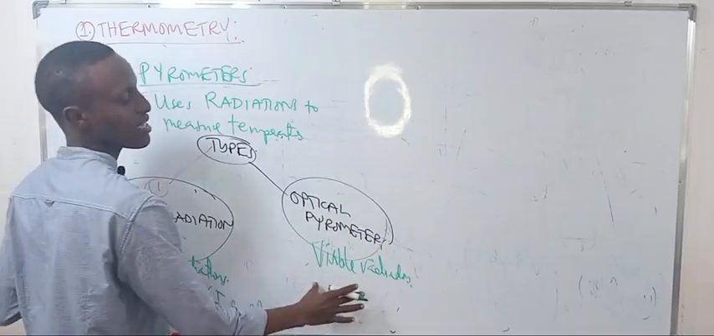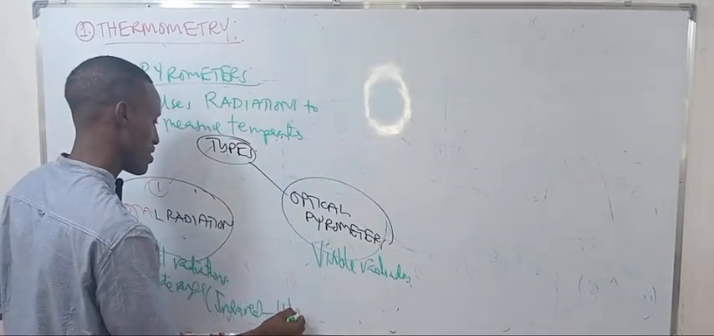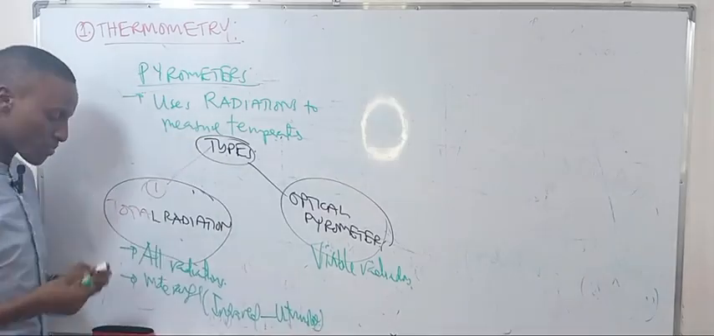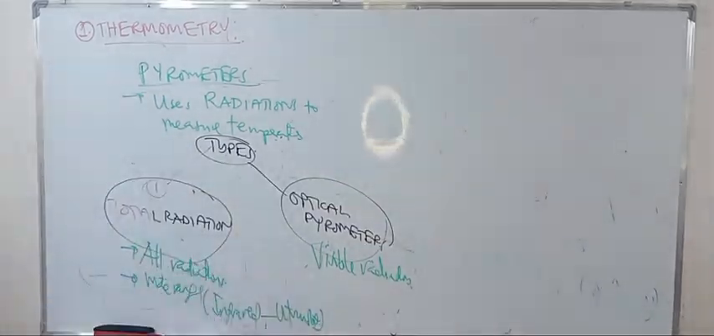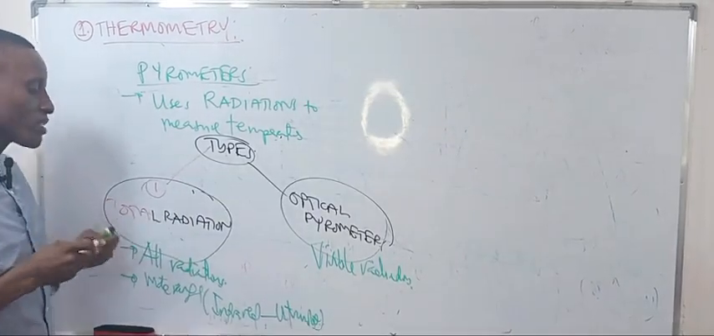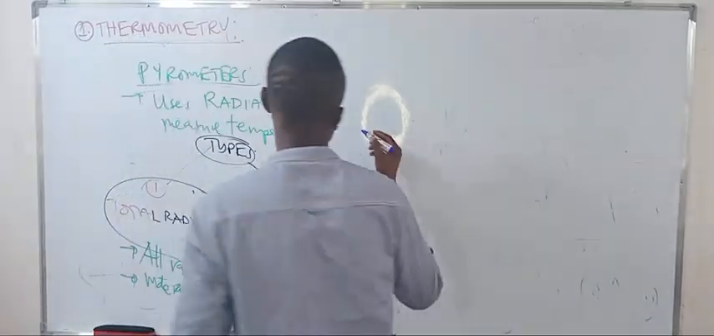So this only measures the visible spectrum, while the other measures those radiations. We'll talk about radiations in heat transfer. Let's discuss its structure and mode of action.